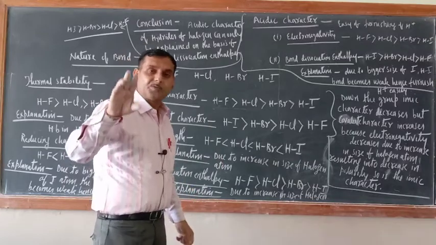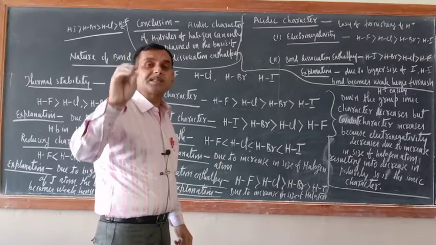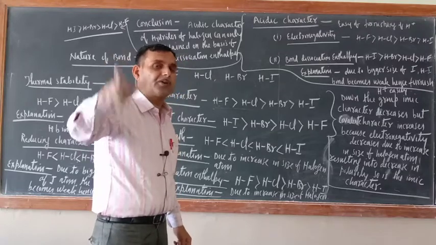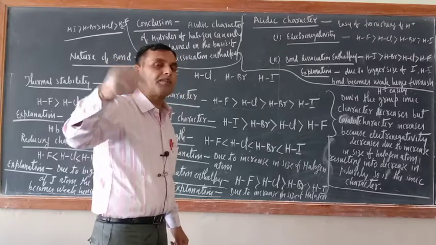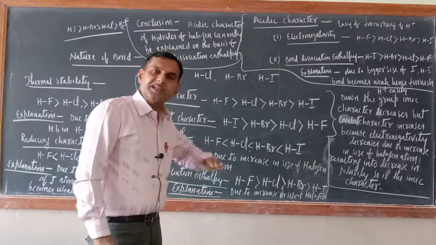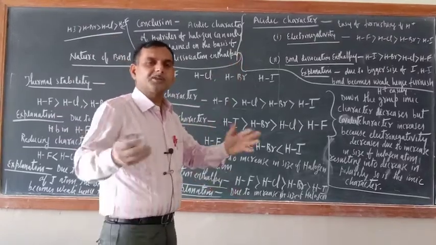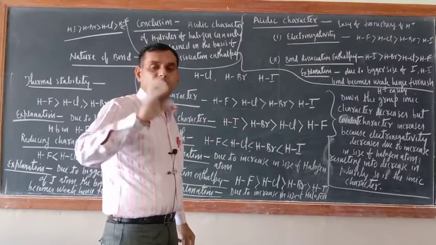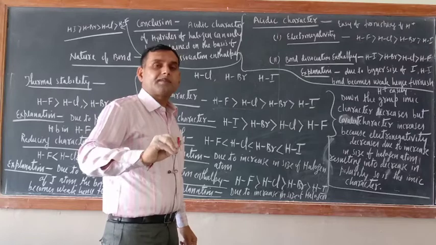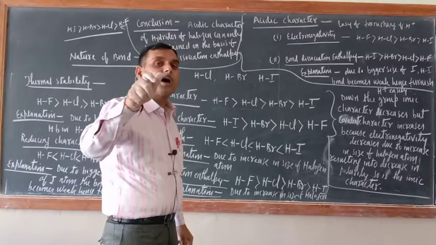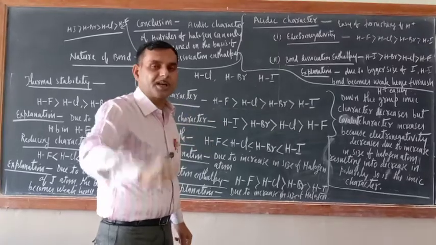Always remember, polarity is the extreme case of ionic bond. If polarity is more, compound will have the ionic character. If polarity is less, compound will have the covalent character. So when the size increases, polarity decreases. You understand the meaning of polarity? Polarity is the property when two bonded atoms acquire partially positive and partially negative charge.